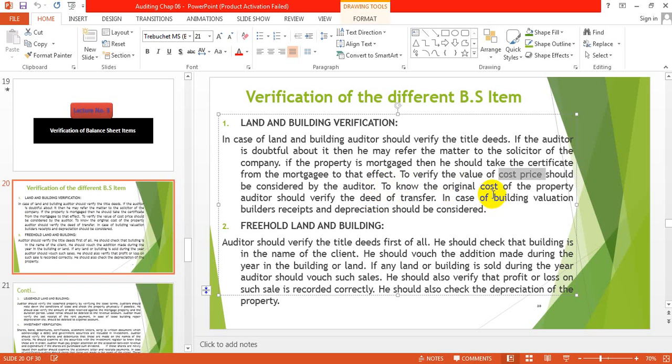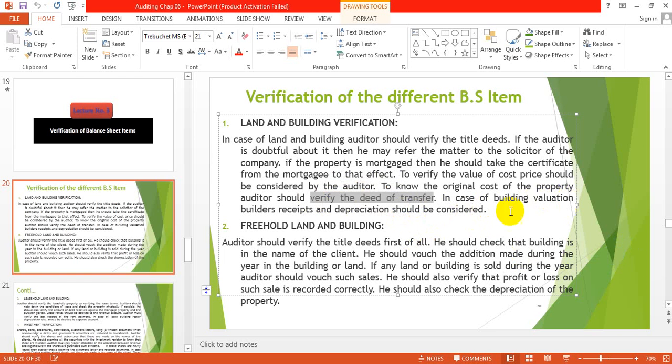To know the original cost of the property, the auditor should verify the deed of transfer. The deed of transfer means some legal documents you get when purchasing the land. He will check the deed of transfer in which it is mentioned that we purchased this asset for this value.